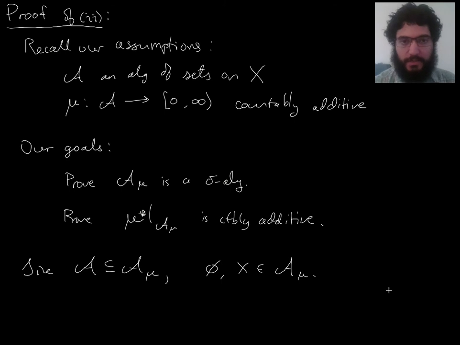But that's not going to be so straightforward. We're not just going to do that in a straight shot. Instead, we're actually going to prove both of our goals by following a kind of complicated plan where we prove little bits of each goal at a time. First, the finite versions of the things we need to prove, and then going to the countable versions. Because as we go along, we'll want to use previous steps in this plan.